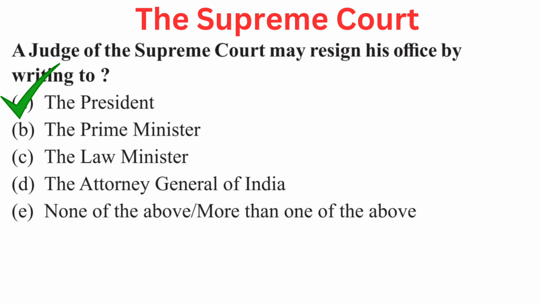Your question is, a judge of the Supreme Court may resign his office by writing to. Your options are A. The President, B. The Prime Minister, C. The Law Minister, D. The Attorney General of India, or E. None of the above or more than one of the above. Right answer is A. The President.